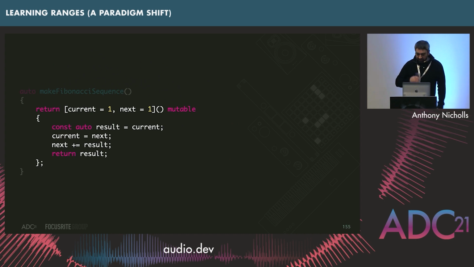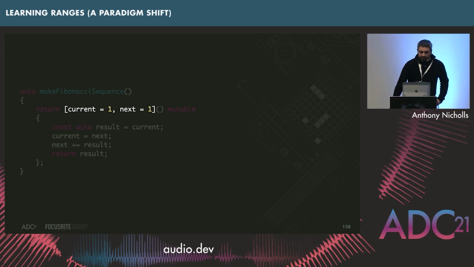So here's the actual lambda function. If we step through, we can see that first of all, we essentially say to the lambda, hey, here's two member variables for you, one called current, one called next. I'm going to set both of those to 1, the first two numbers of the Fibonacci sequence. And note that it's a function that takes no parameters. So almost always when this happens, you're going to find that you'll probably need this to be mutable, which I'll get onto in a moment. But the first thing to point out here is it just says, hey, the result's going to be whatever the current value is. I'm just going to set this local variable result to the member variable current, and that's what I'm going to return at the end.